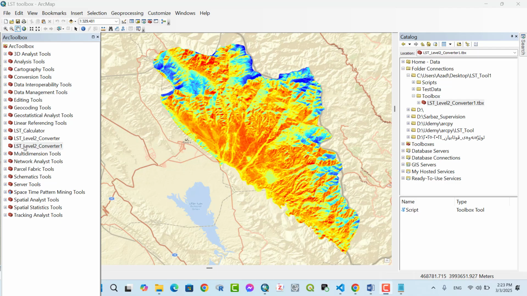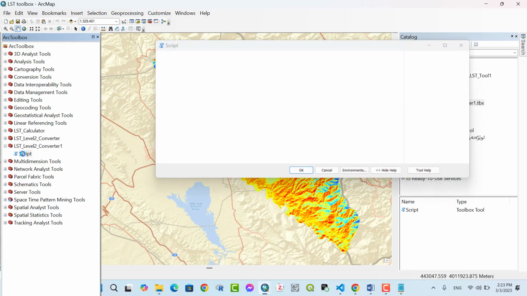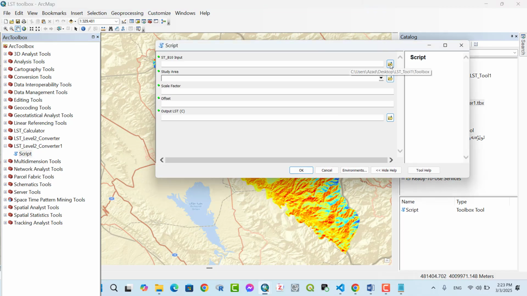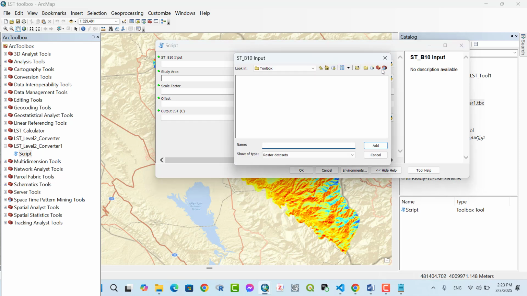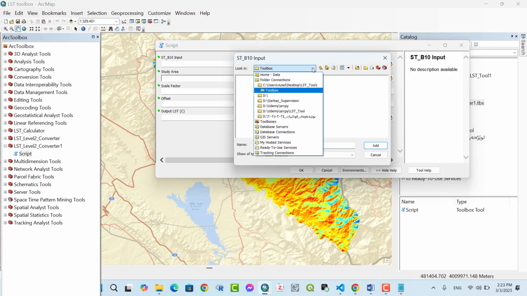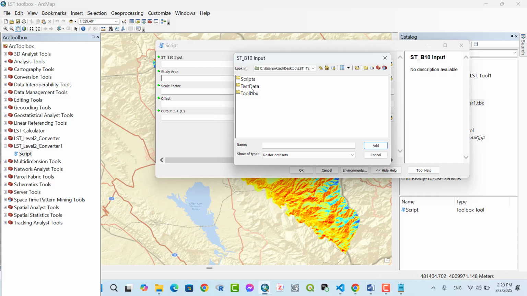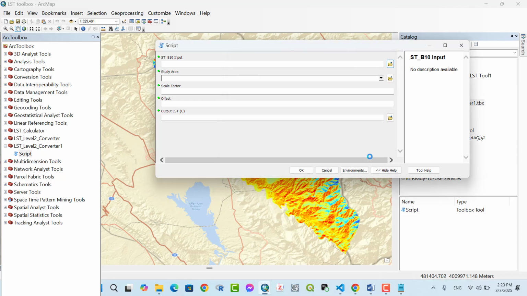Let's test it. LST level 2 converter 1. Click on script. Double click. LST band 10, we select band 10 of level 2 Landsat 8.